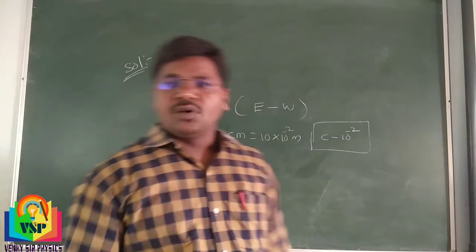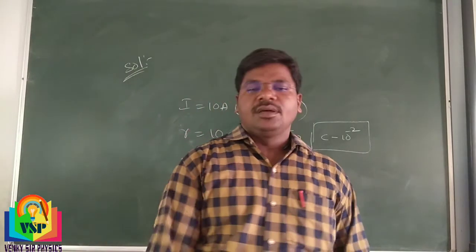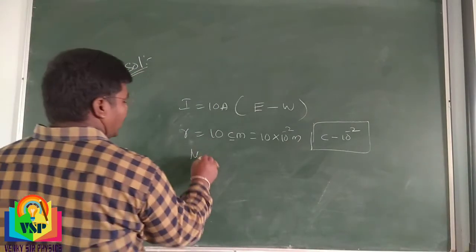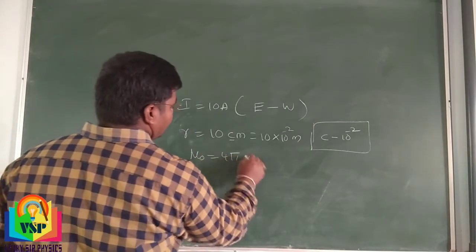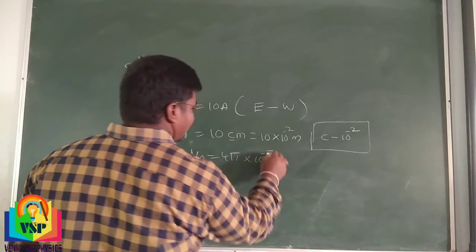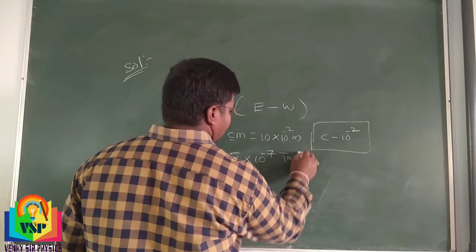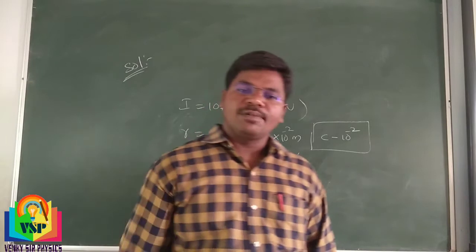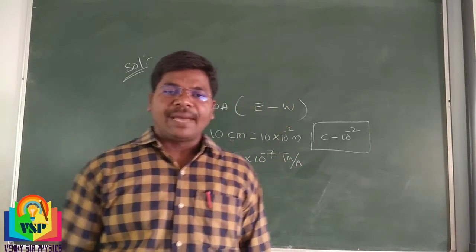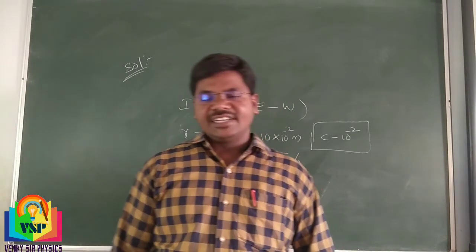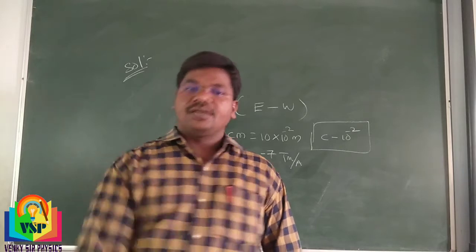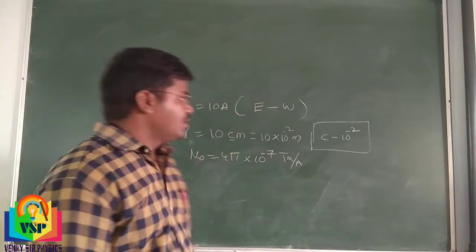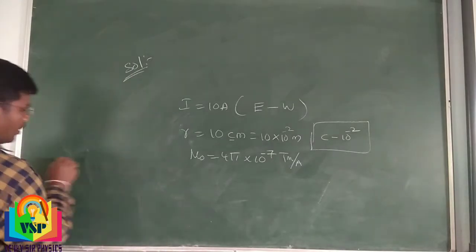We know that mu naught value is 4 pi into 10 power minus 7 Tesla meter per ampere. In this problem we have to find the magnetic field due to the current carrying conductor at position r.